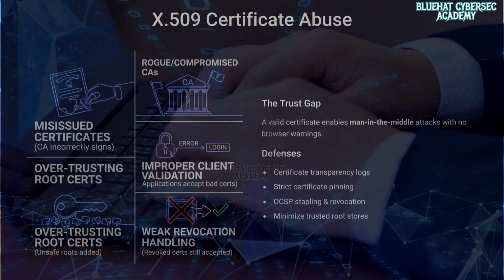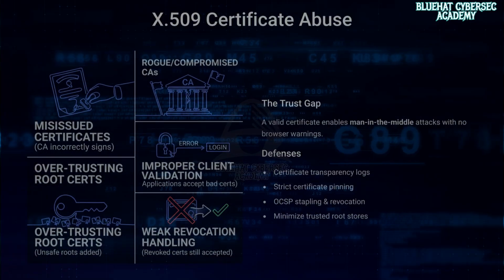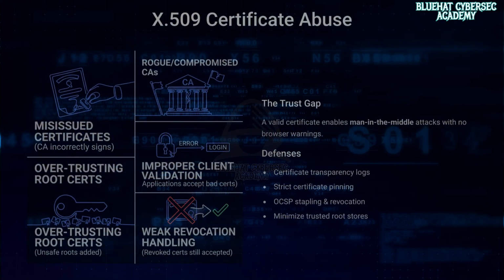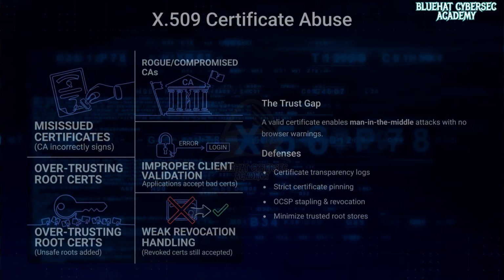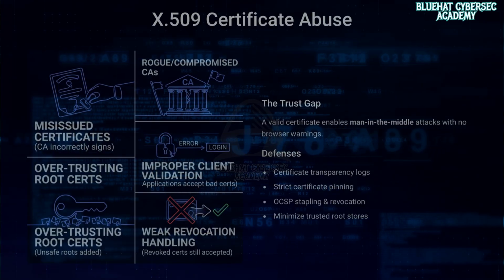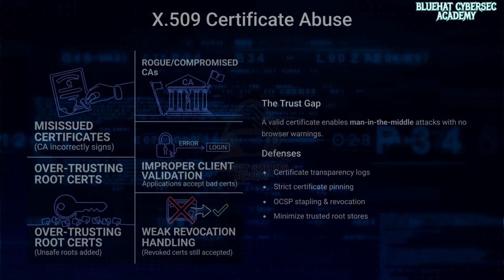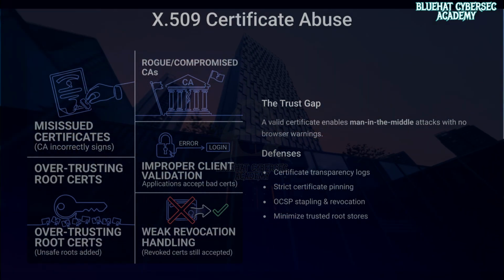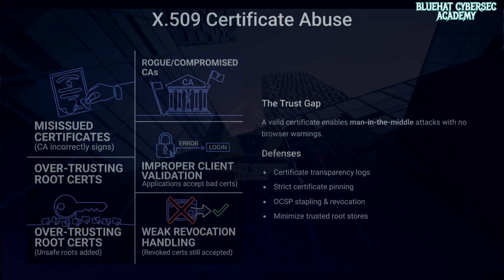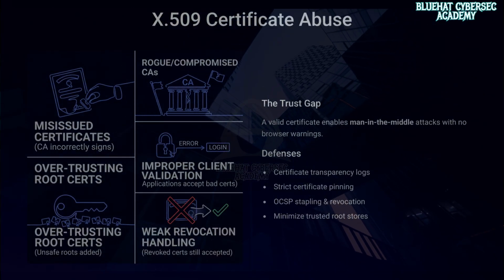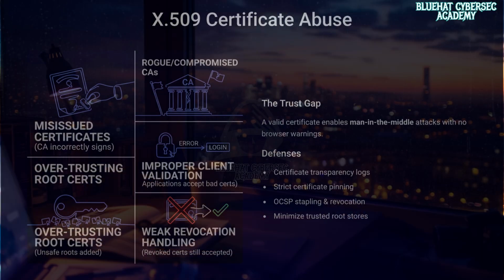But here's the key point. This trust model is only as strong as the certificate issuance and validation ecosystem. Now, conceptually speaking, certificate abuse does not usually mean breaking encryption. Instead, attackers exploit weaknesses in the trust chain in several ways, such as misissued certificates, where a certificate authority incorrectly signs a certificate, rogue or compromised certificate authorities, improper validation on client systems that end up accepting invalid chains, over-trusting root certificates installed on devices, or even weak revocation handling where revoked certificates still continue to be accepted in practice.